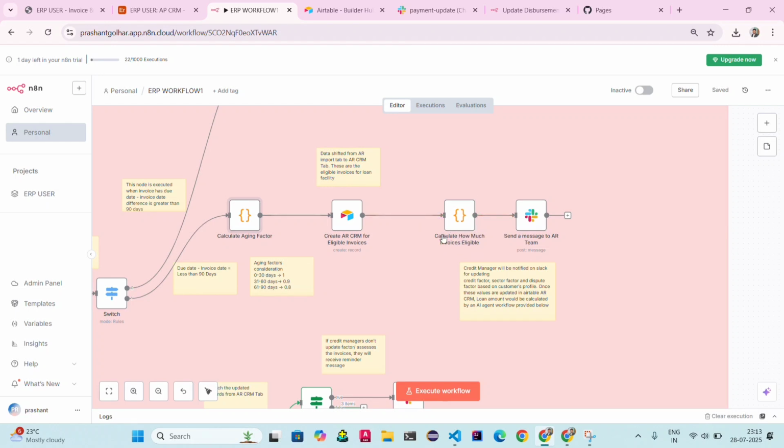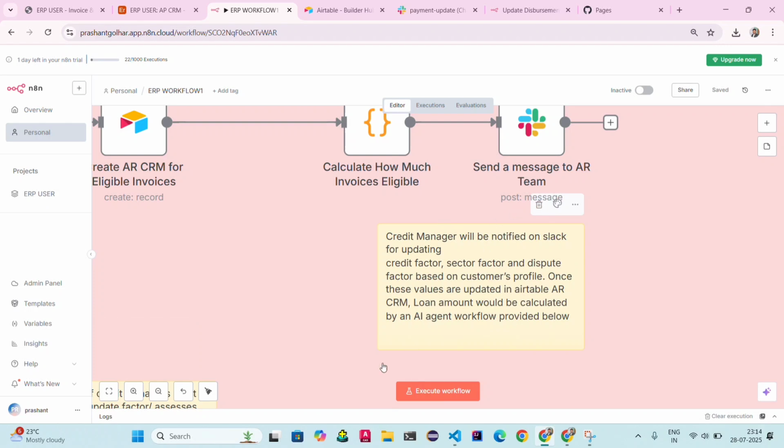Again this node calculates how many invoices were uploaded in the batch. So as per that, a message will go to the AR team on Slack, so they will take the necessary action. And I attached a sticky note as well for better understanding. The credit manager will be notified on Slack for updating the credit factor, sector factor, or dispute factor